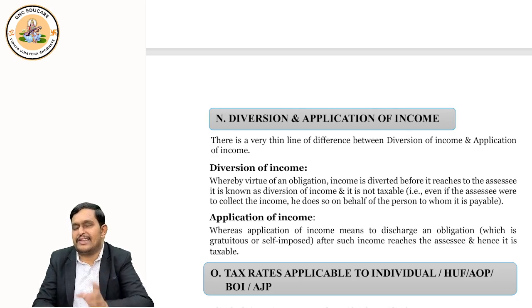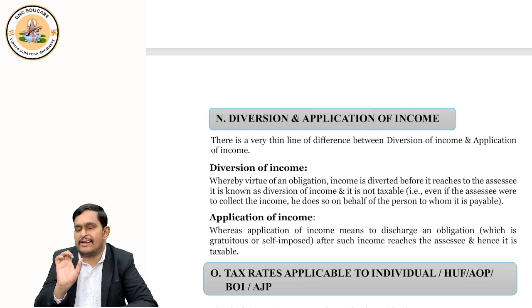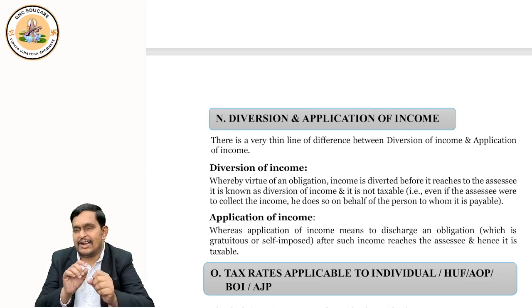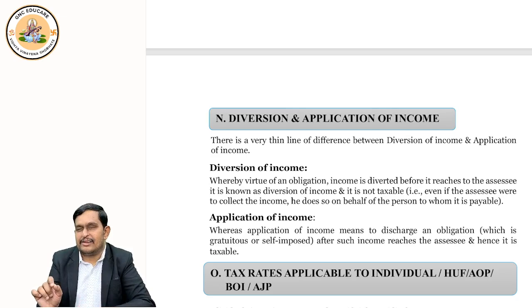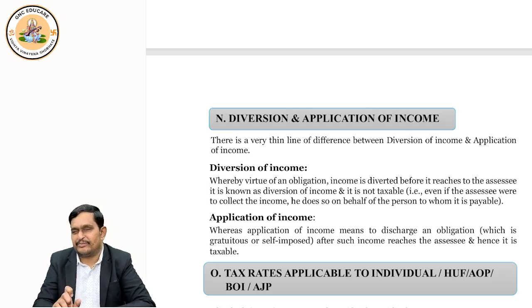you earn the income, it is taxable. So application will not stop the income tax department from taxing you, because income tax is on income earned. And after earning the income, if you apply it, the tax department will not say that okay, you applied it, so we will not tax. They will say you earned income, you pay the tax. And application means spending the income. Okay. Diversion, देखो, application you can do when first you get the income, then you can spend, correct?